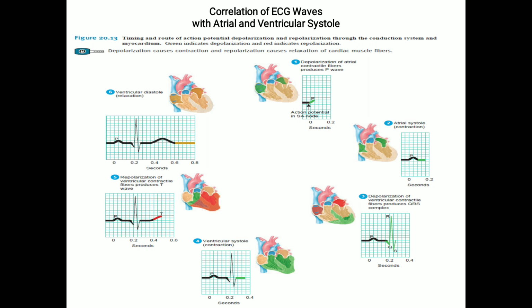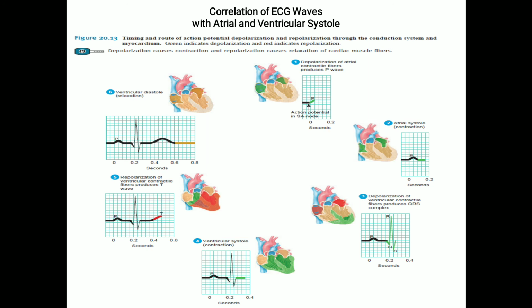So now the action potential is conducted slowly at the AV node, because the fibers present here are much smaller, and the gap junctions are also fewer. So there is a delay, about 0.1 seconds, from the time taken for the atria to contract.